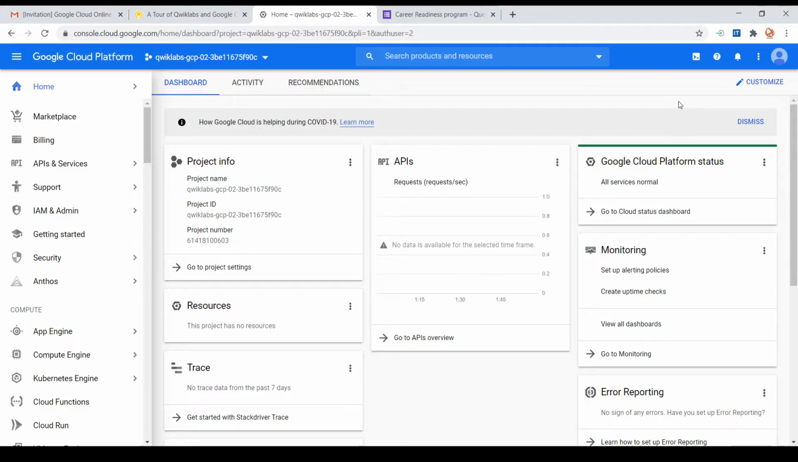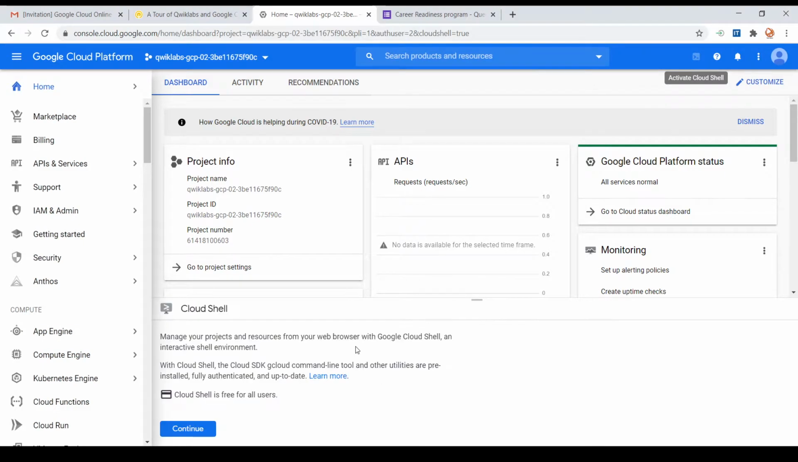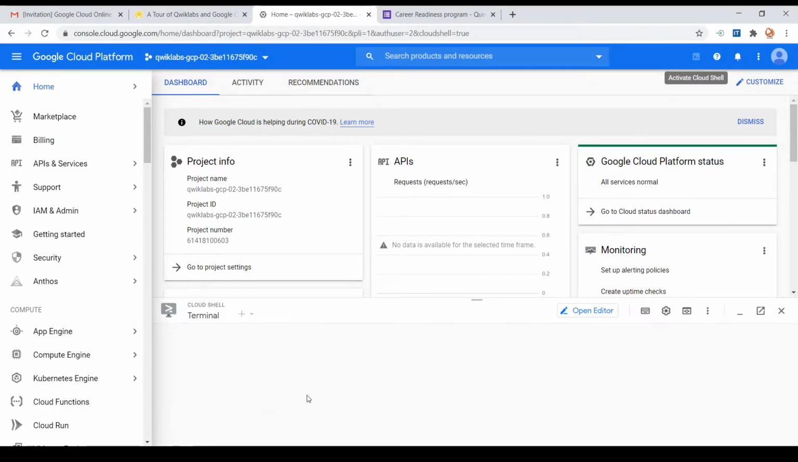And the second one to introduce is the Cloud Shell. Here on the top right corner, you can see one option known as Activate Cloud Shell. Clicking on Activate Cloud Shell, you will be redirected to a part where you can enter the command lines directly, which can be used to create resources.